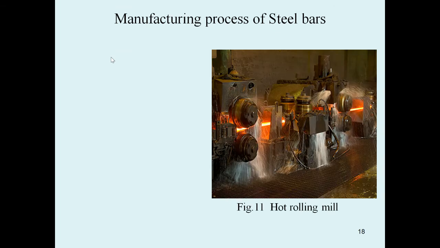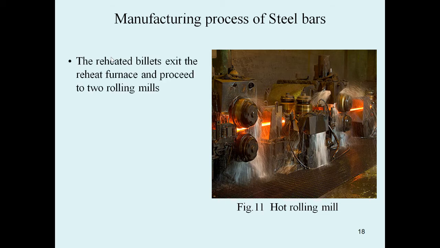Okay, next we can see the hot rolling mills. Here we can see the hot rolling mills. The metal bar passes through the hot rolling mills. Here we can see the reheated billets exit the reheat furnace and proceed to two rolling mills.